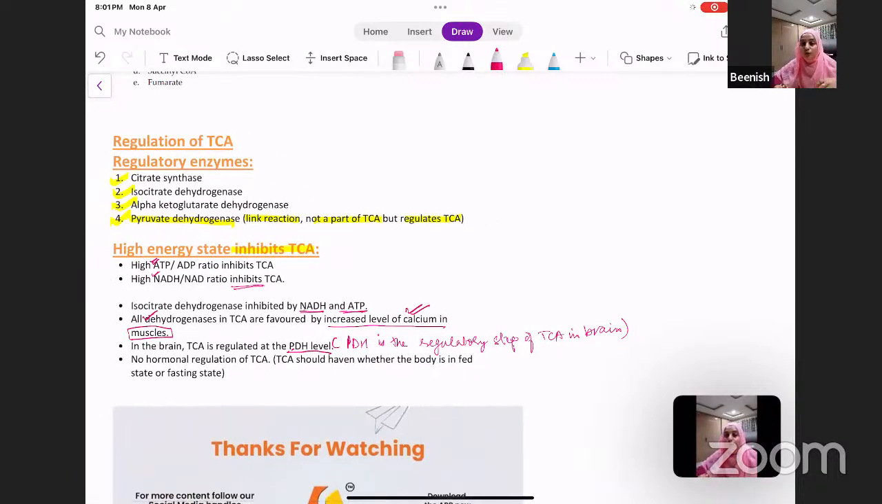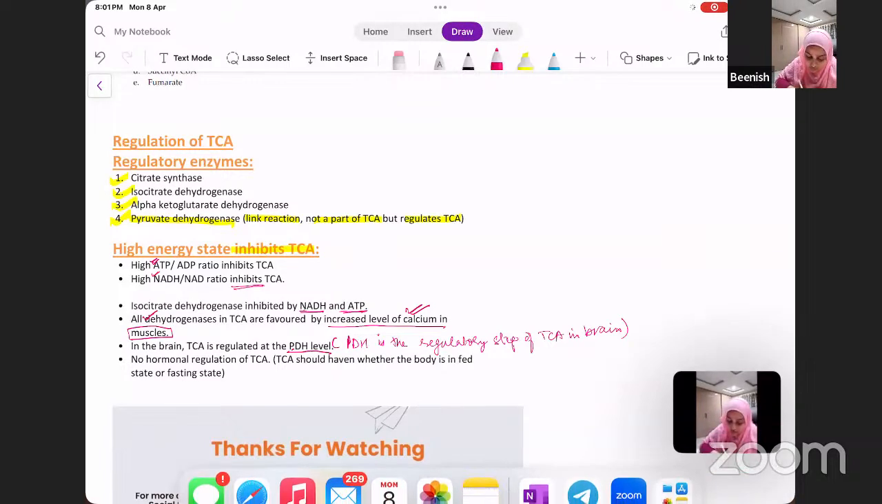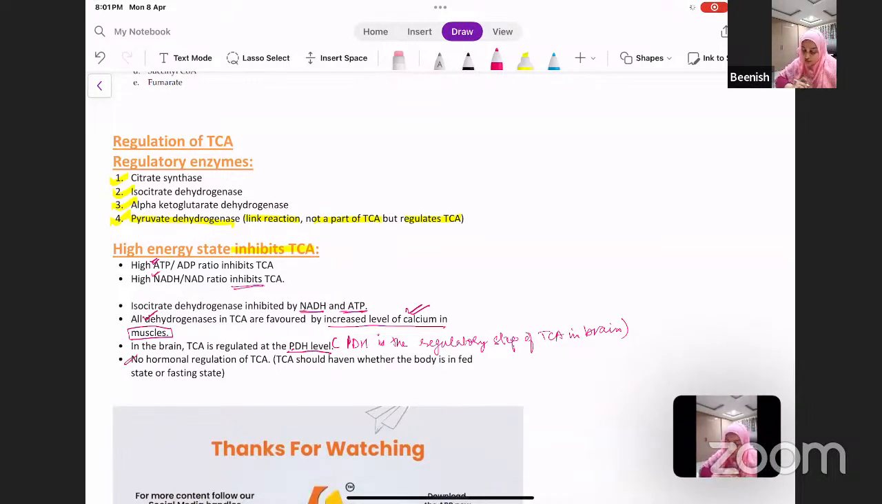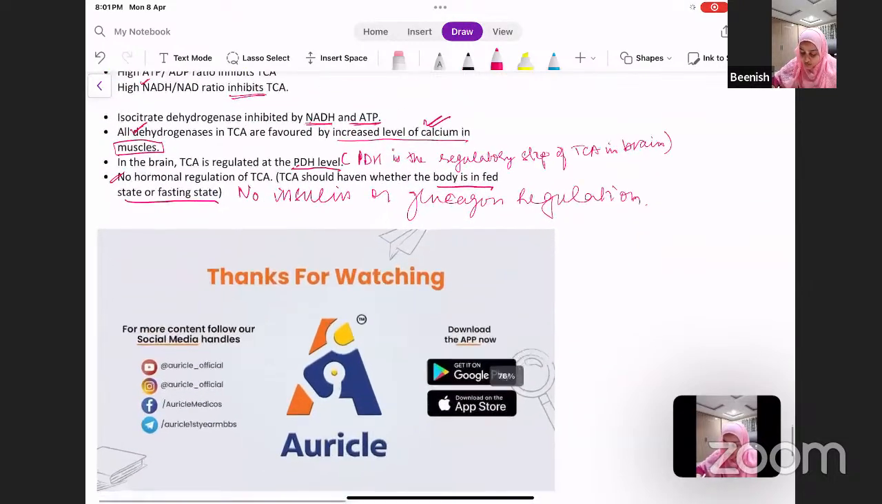There is no hormonal regulation for TCA. This is important. TCA takes place whether the body is in fed state or fasting state. So there is no insulin or glucagon regulation of TCA. It takes place whether the body is in fed or fasting state, and there is no hormonal regulation for TCA.